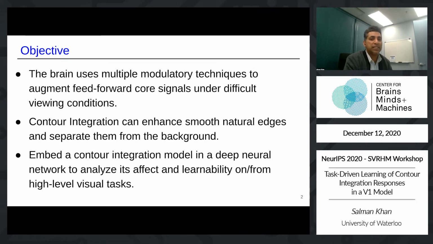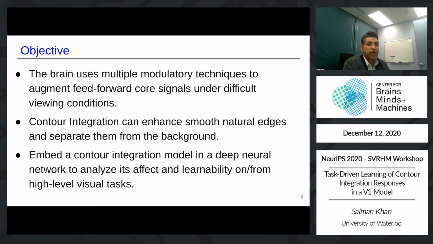Many properties have been discovered, and many models have been proposed in the literature. However, apart from some very recent work, for example, the HQ and the GammaNet models, many of these investigations have been done in isolation and using targeted synthetic stimuli. Similar to this line of work, we focus on the role of contour integration on high-level visual tasks. However, different from their work, we focus more on replicating neurophysiological properties of contour integration and on how brain-like contour integration can be learned from our natural viewing environment.